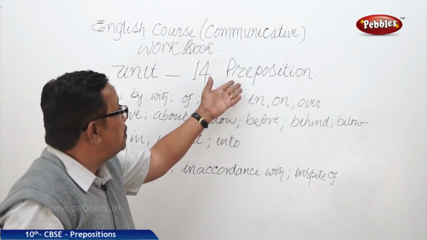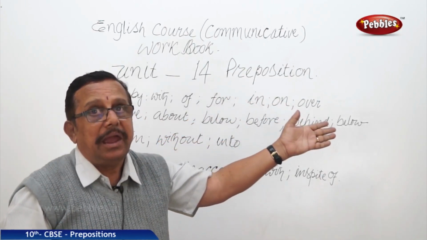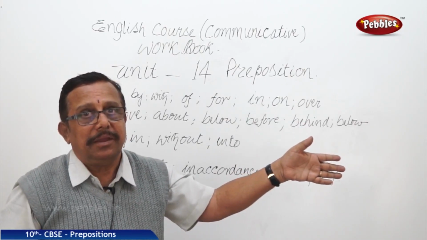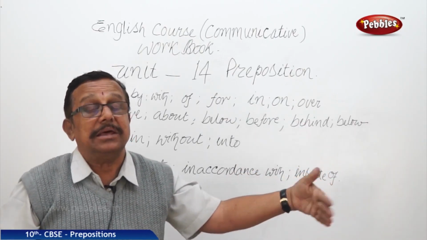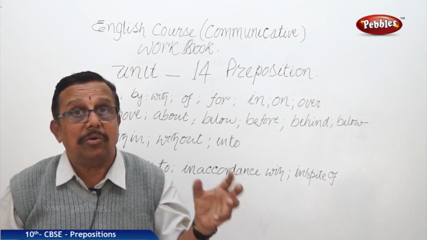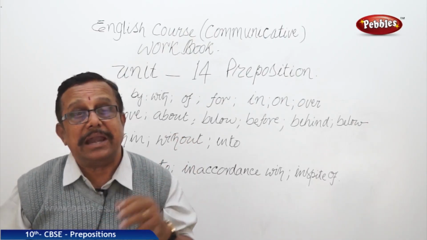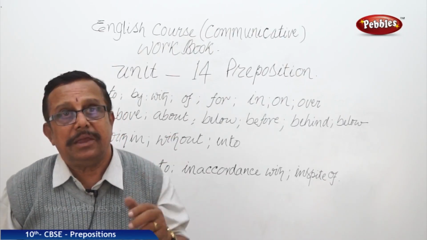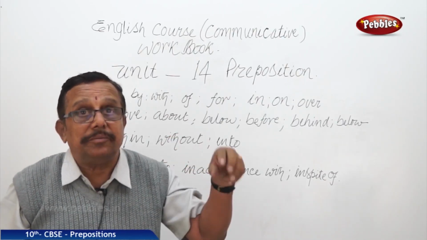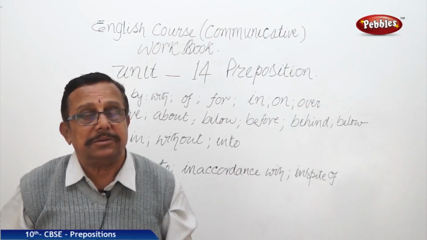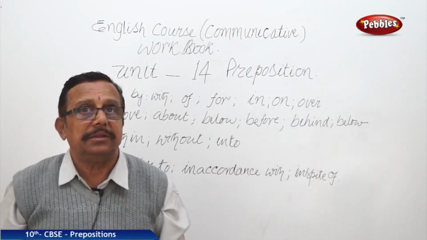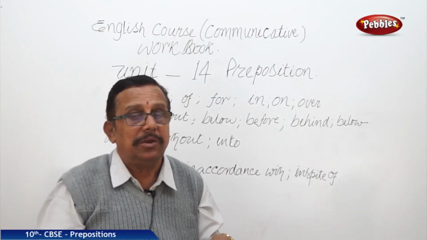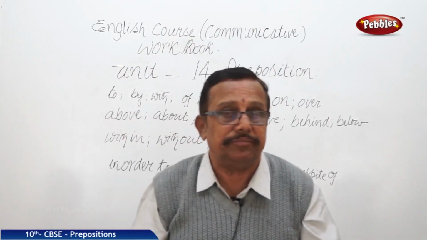And one more here, in simple we have at. At shows the place: at the gate, at the wall, in the corner. You see how the preposition, where to use it. At the corner we cannot say, in the corner. Between, among, it is also position: between two boys, among many boys. That way we are talking about these prepositions, and where to use them, we have to use them very carefully.